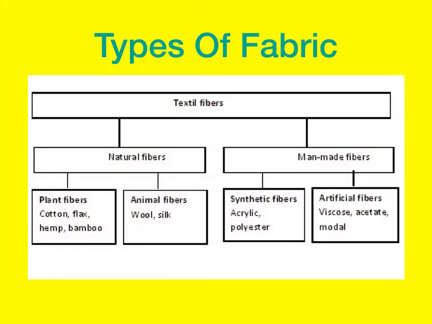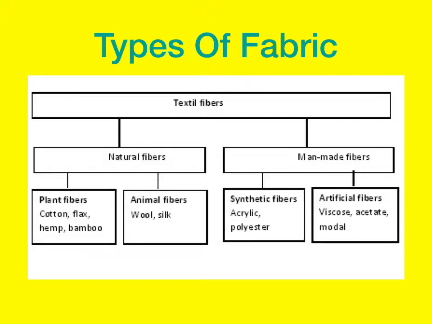Classification of fabrics. Fabrics can be divided into two categories, natural fabrics and human-made fabrics. Natural fibres come from plants or animals. An example of a fibre made from plants is cotton and from animals is wool.